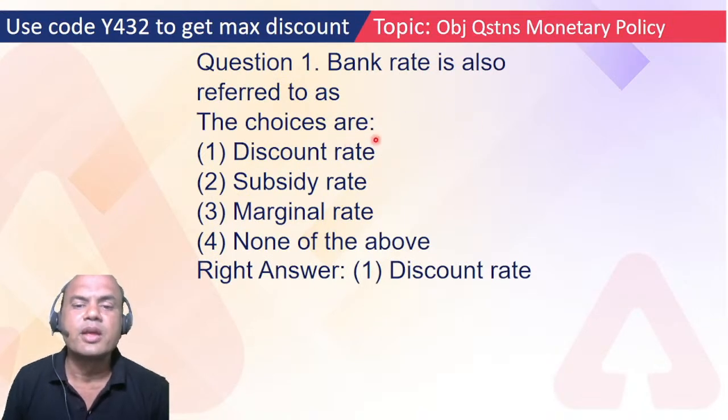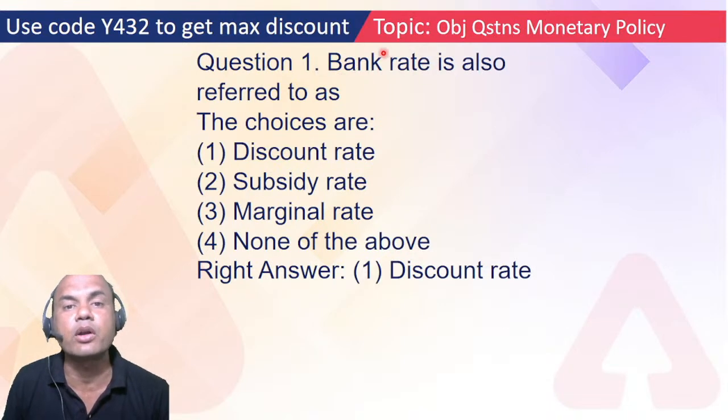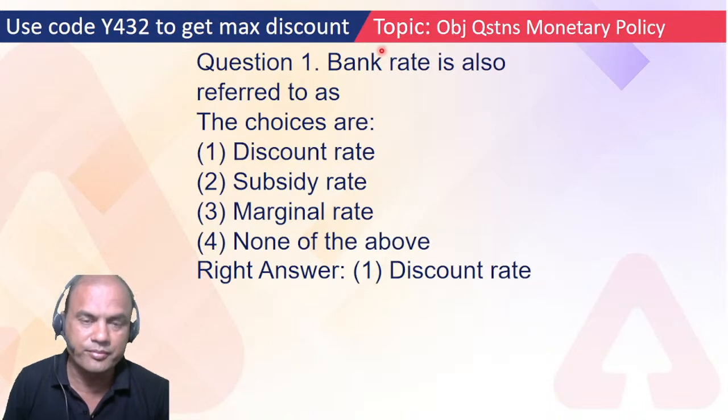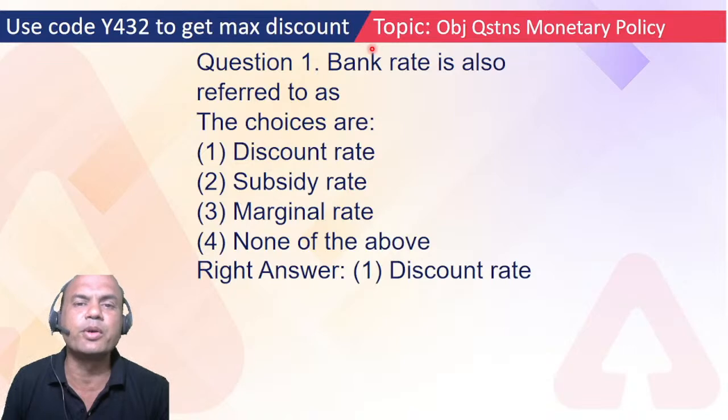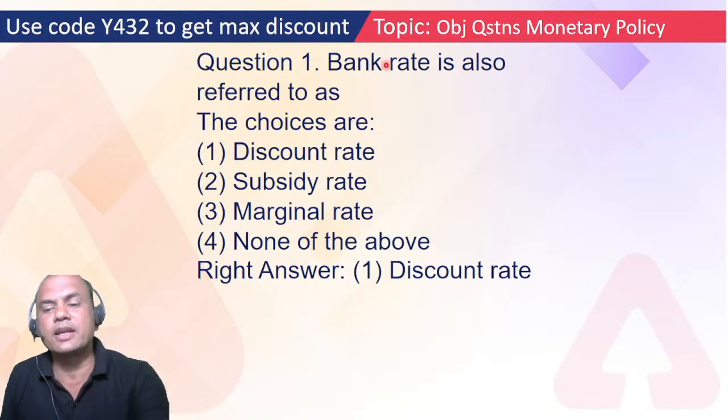Why discount rate? Because on bank rate, all the banks borrow and lend money to each other. Bank rate plus some margin of theirs always. Bank rate is always kept as a benchmark rate for short term money lending: 2 days, 3 days, max 4 days. If some bank has a shortfall in clearing amount today and doesn't have that much funds with its HO, head office, it will borrow from other banks at bank rate plus some rate, 0.5, 0.125, not even 0.125, it's 0.25 generally. So bank rate is a discount rate.